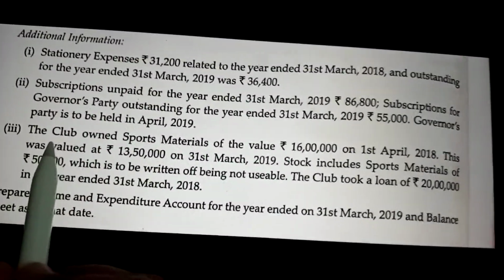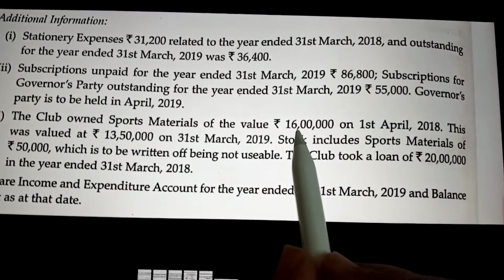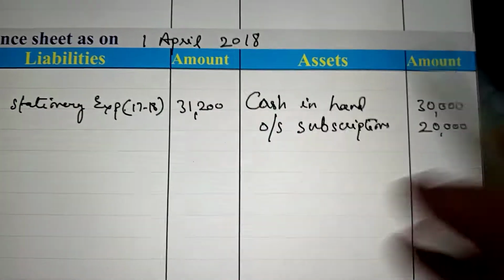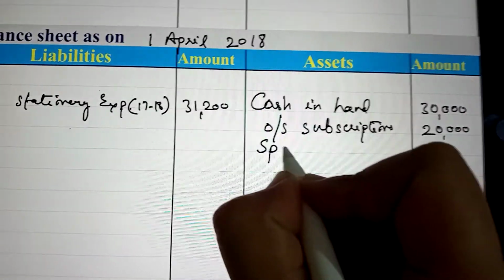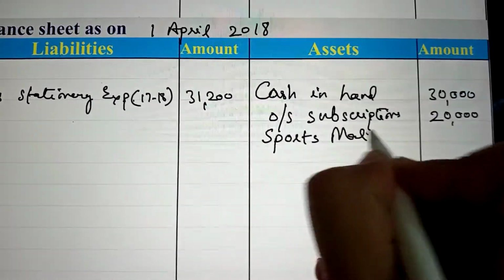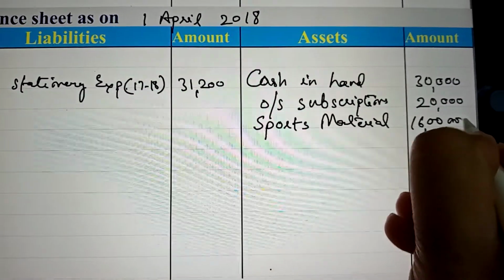Third point is given that sports material, its opening stock is given 16 lakh. Sports material 16 lakh is given, and we will enter it on the asset side of the opening balance sheet. Sports material 16 lakh.